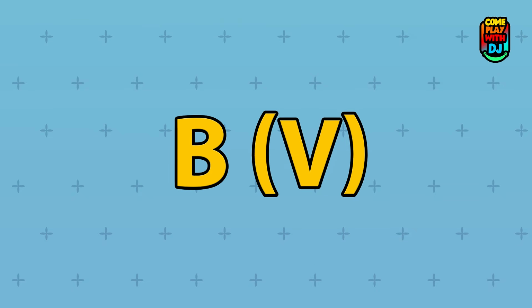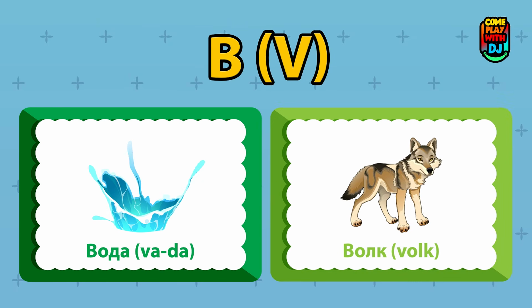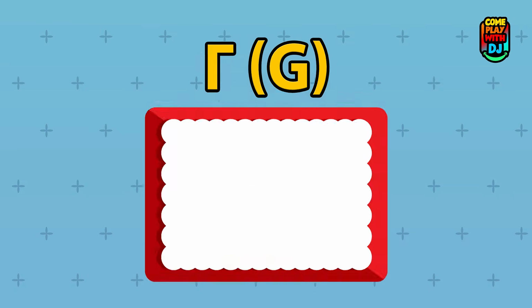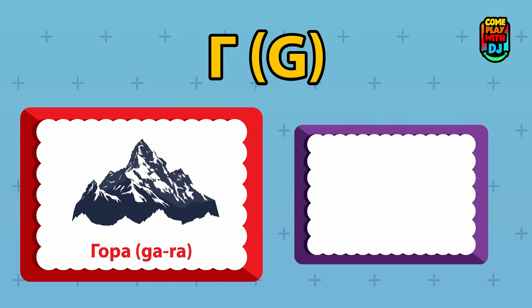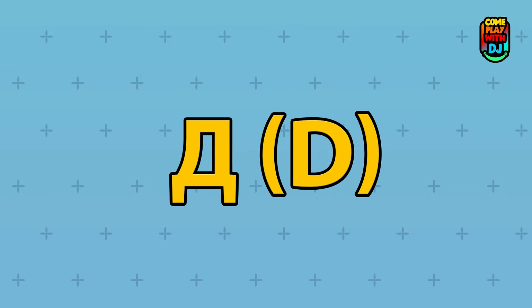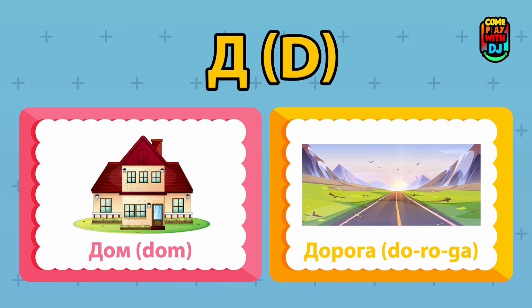V. Here's V. It sounds like V, as in vine. Voda, water. Volk, wolf. G. The letter G sounds like G, as in go. Gora, mountain. Grib, mushroom. D. Now we have D. It sounds like D, as in dog. Dom, house. Doroga, road.